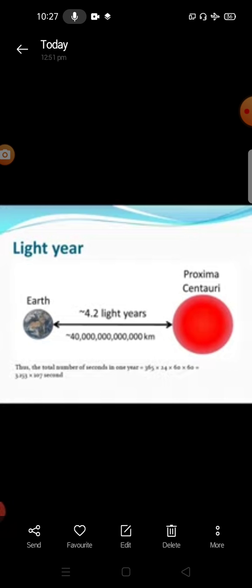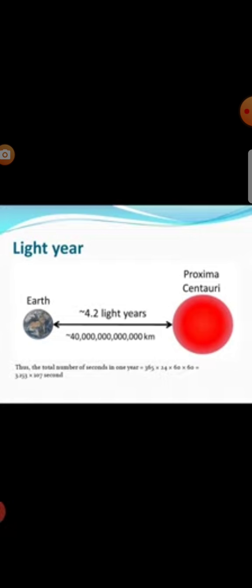Using the astronomical unit for measuring the distance of stars is very difficult because we get a big number, so astronomers use a special unit called light year for measuring distance in deep space.